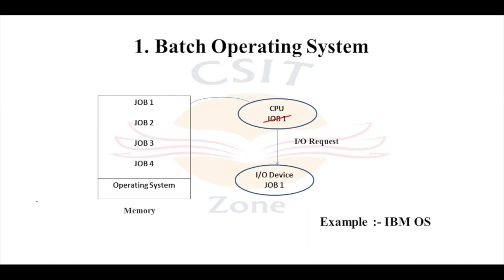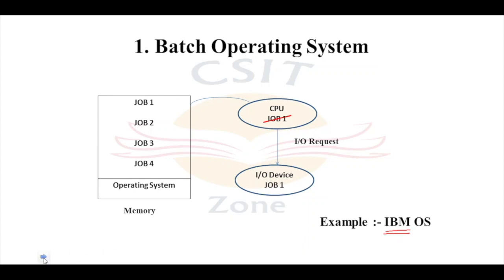In the batch operating system, if a job is completed, then another job will be scheduled onto the CPU. These jobs are nothing but simple programs, for example, a program to show the output onto the screen. The disadvantage of this batch operating system is that it will increase the CPU idleness and decrease the throughput of the system. Now, what does the term throughput mean? The term throughput means the number of jobs completed per unit time. The example of this batch operating system is the IBM operating system.